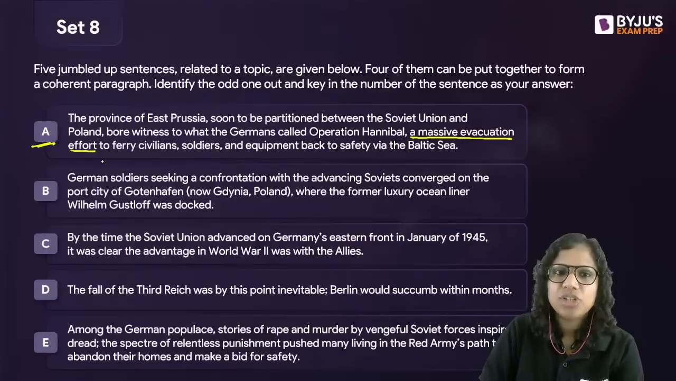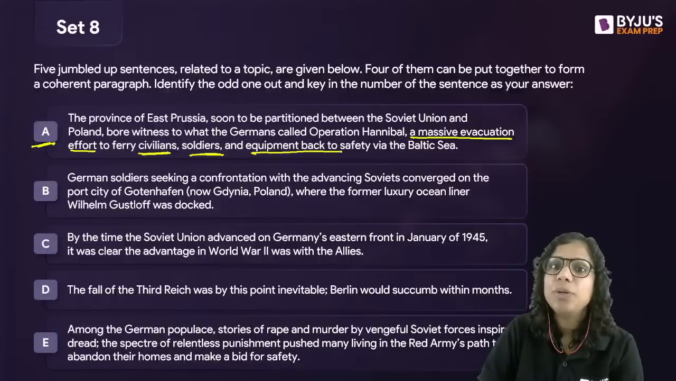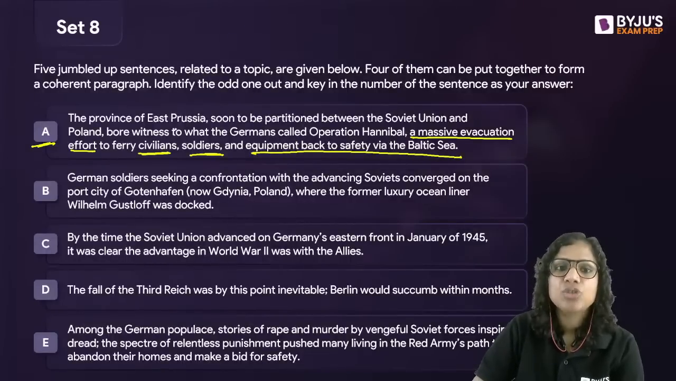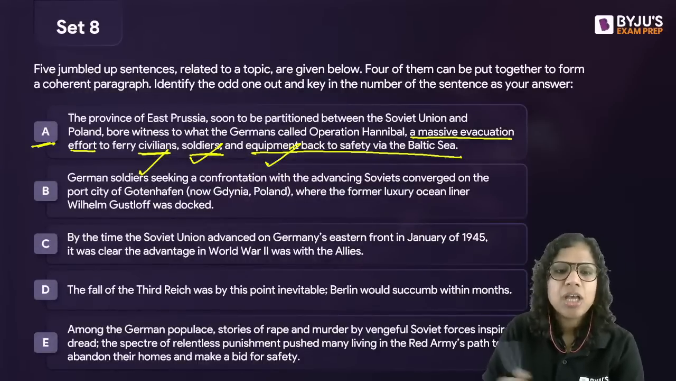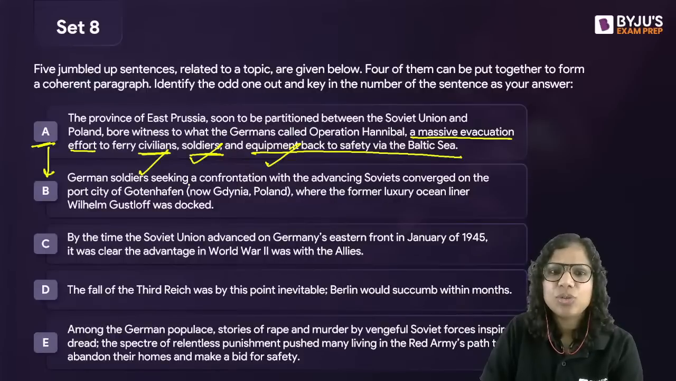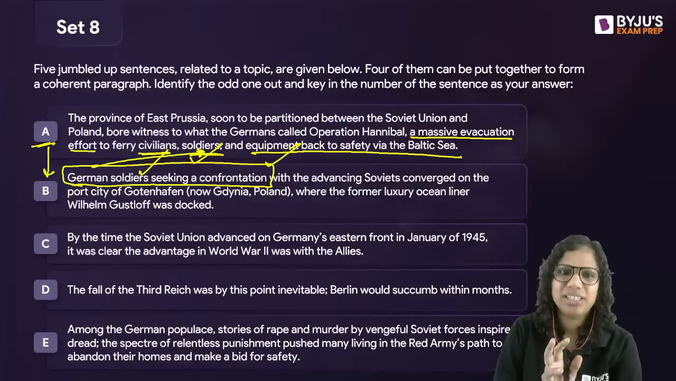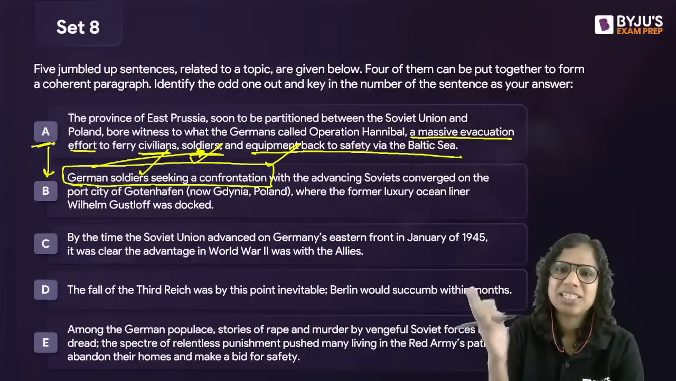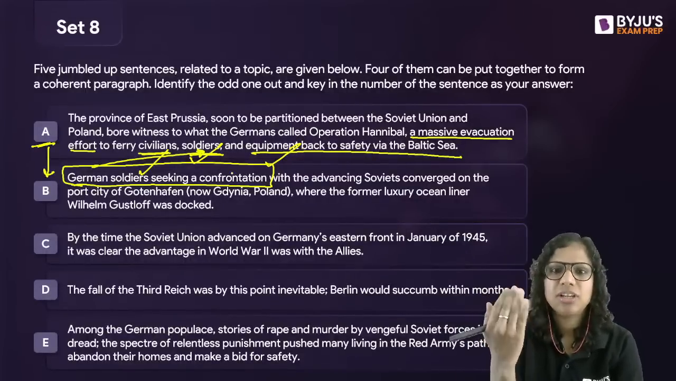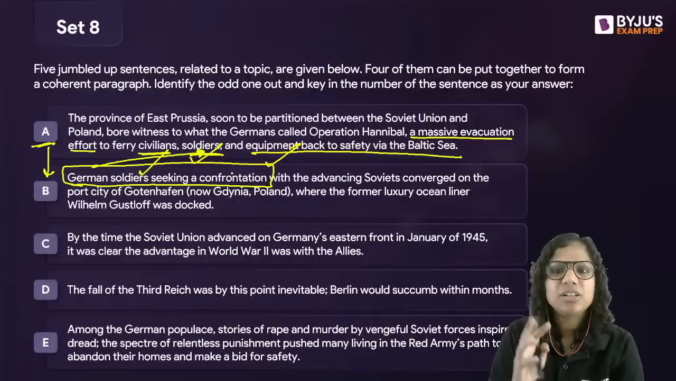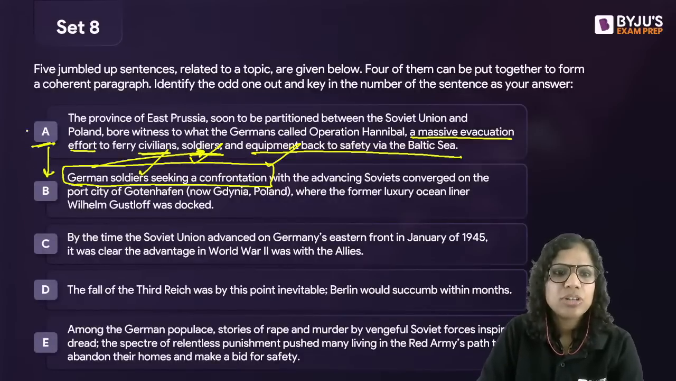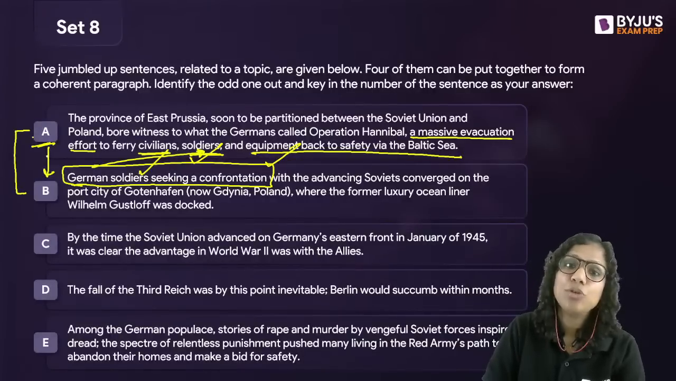And who all are we trying to evacuate? A massive evacuation effort to ferry civilians, soldiers, and equipment back to safety via the Baltic Sea. So, we are trying to evacuate these things. Then I read B, and B said German soldiers seeking a confrontation with the advancing Soviets. This seemed at odds with the idea of an evacuation effort going on for them. Either I can try to evacuate from a place and run away, or I can seek a confrontation, coming face to face with the enemy. So A and B contradicted each other. Therefore I sort of felt that probably one of them is the odd one out.